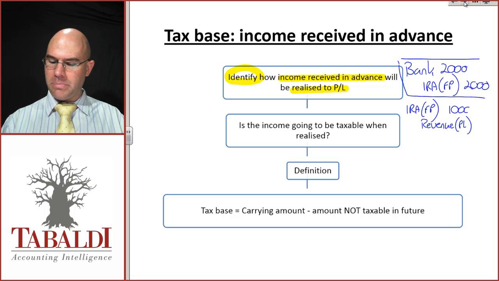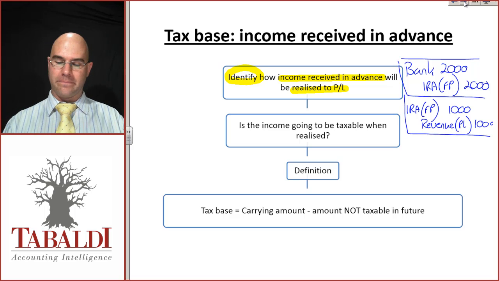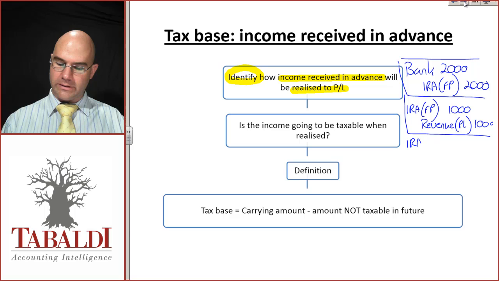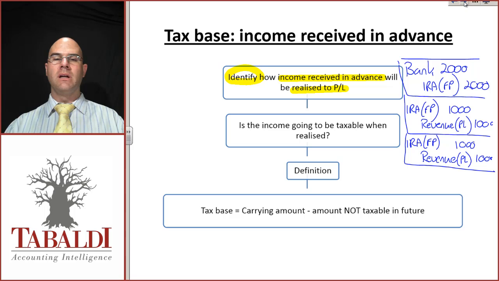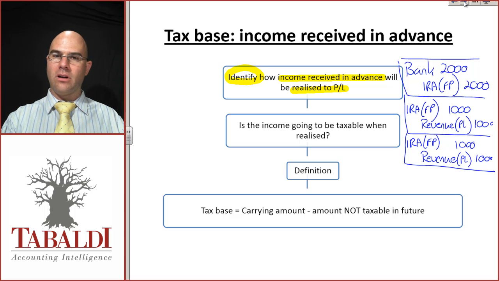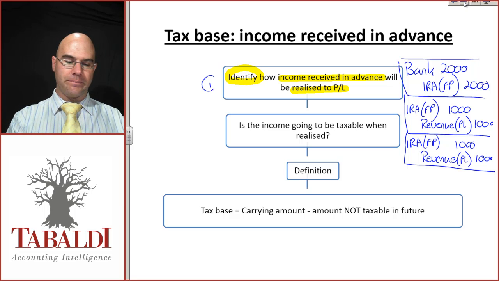That might happen over a period as services are provided, goods delivered, etc. So that could be 2 journals, for instance. I want you to identify what triggers that release from the balance sheet, the income received in advance, to the statement of profit and loss and OCI, the credit revenue. So that's step number 1.